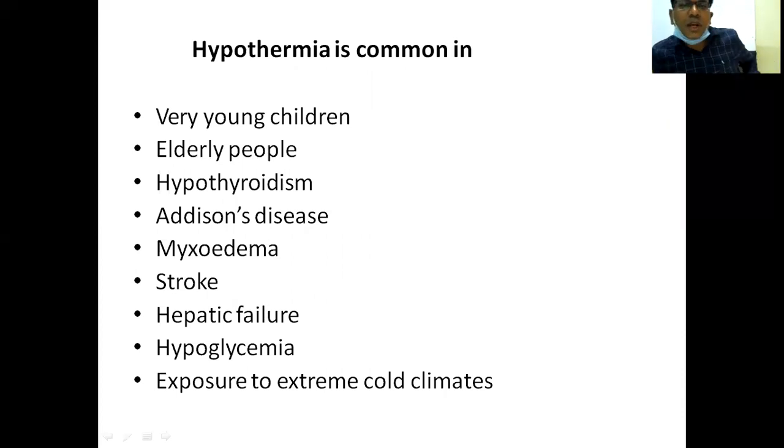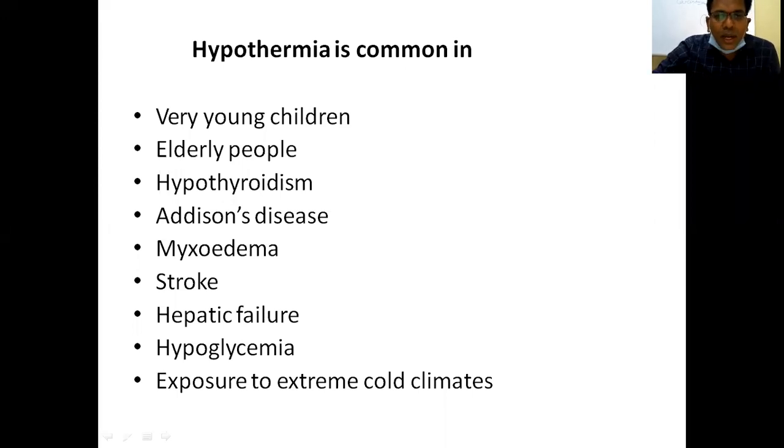Hypothermia is common in very young children. So why are young children more prone to hypothermia? Because they lack the ability of behavioral adjustment. What is behavioral adjustment? Adults have behavioral adjustment, that is, putting on more clothing or bedding, which helps raise body temperature by decreasing heat loss. In young children, the surface area to body mass ratio is high, so heat loss is more in very young children.